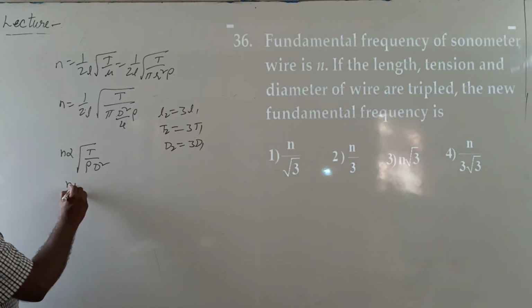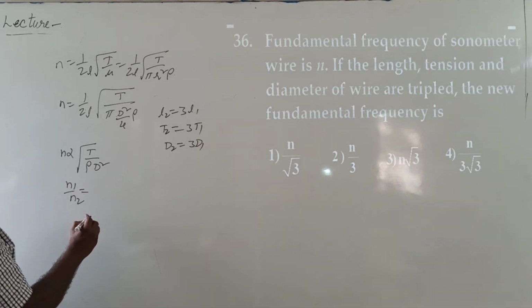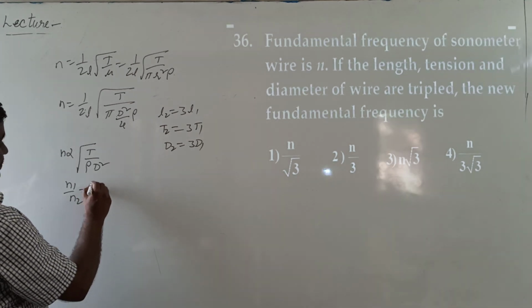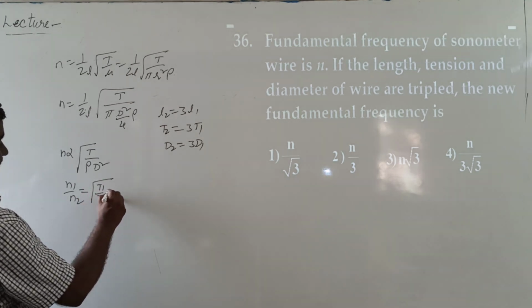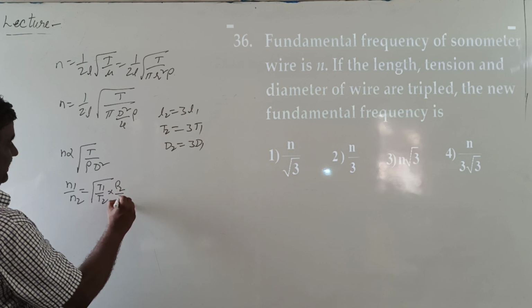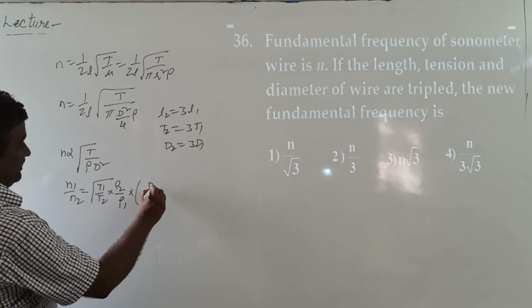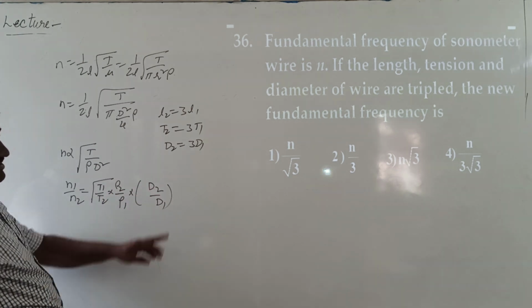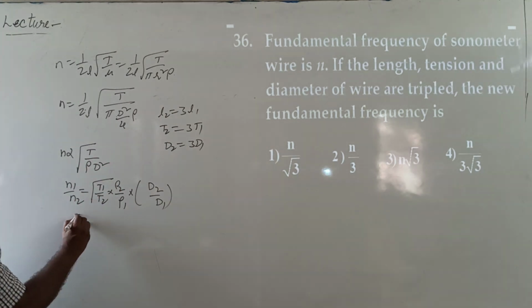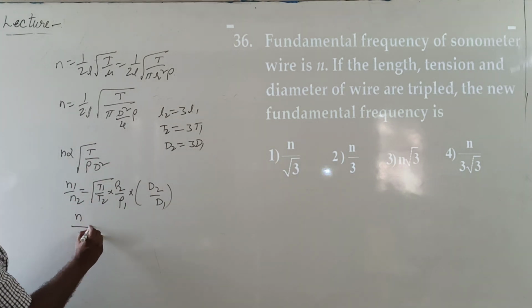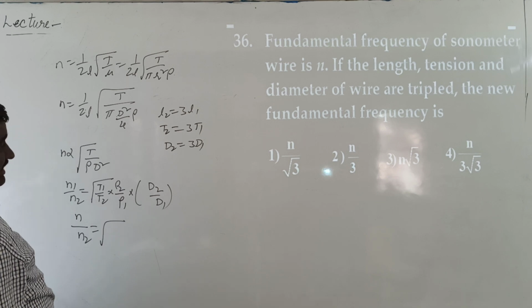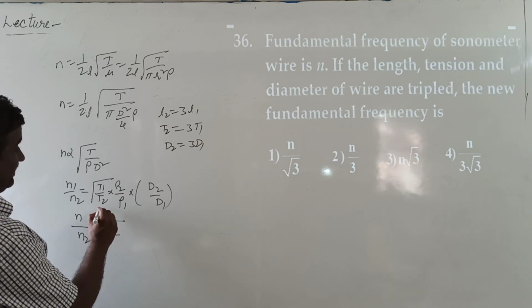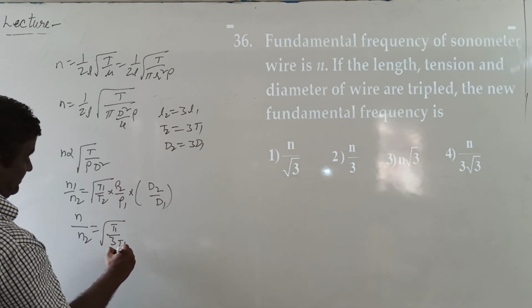From this we write n1 by n2 equal to root over T1 by T2 into rho 2 by rho 1 into D2 by D1. Substitute the given data here.